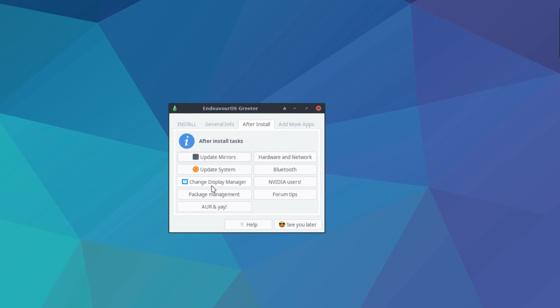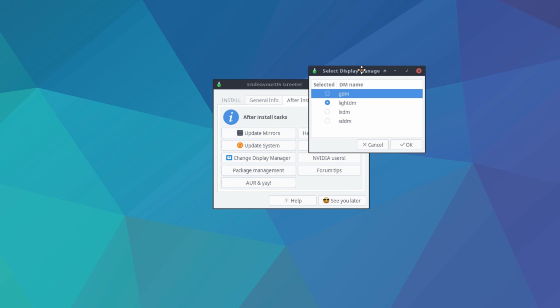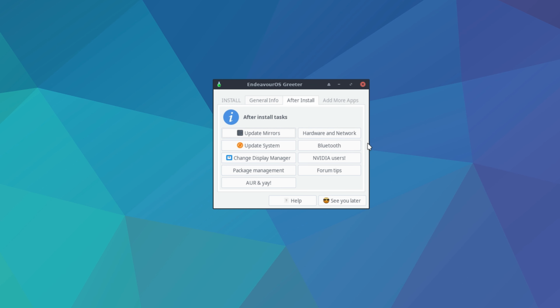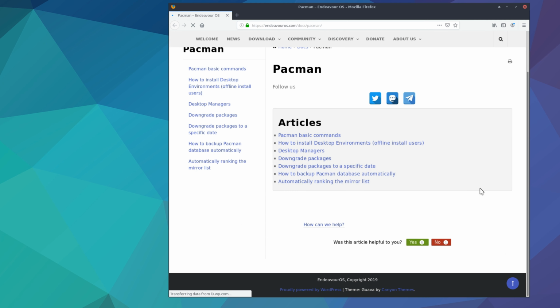We have some other options like change display manager. We can choose between GDM, LightDM, XDM, and SDDM. So my suspicion was confirmed that the actual display manager was LightDM, but why is it giving us this option? Package management, it's going to open up, I guess, some documentation. Yeah, it opened up a documentation page in Firefox on the website. Okay.